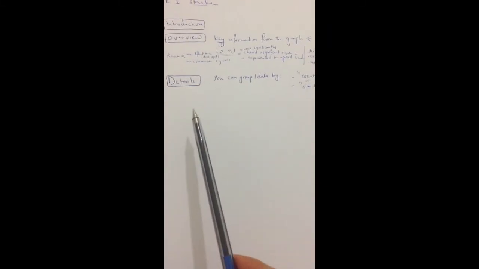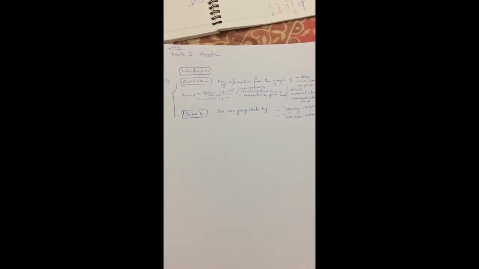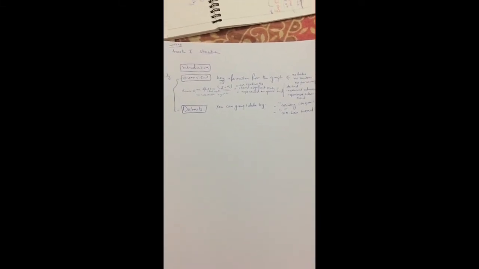So this is how we talk about the details. We can group the data either by country one by one, as I showed you, or by similar trends, as we did in the review. This is how we write the Task 1 structure: the introduction, which we talked about in detail, and the body, which we are talking about now, the overview and the details.